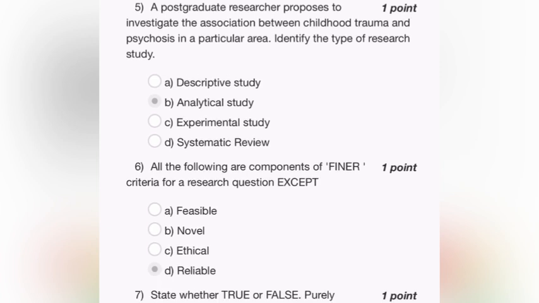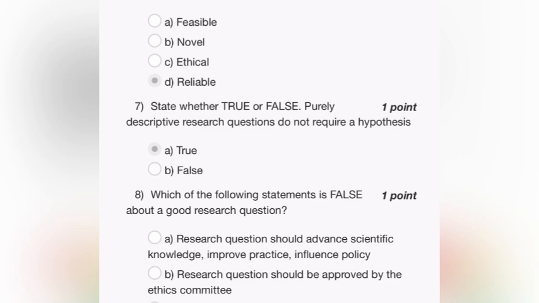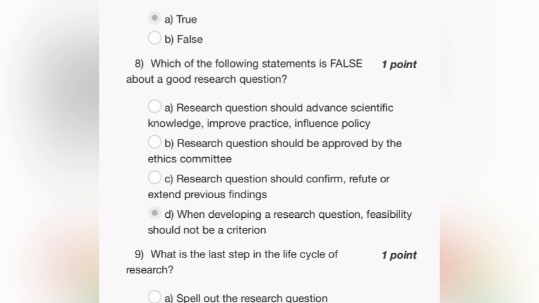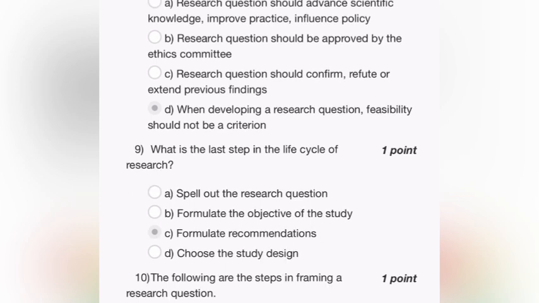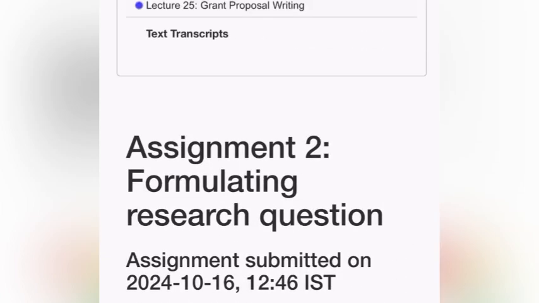And out of the following components of FINER, it's not reliable, it's relevant. State whether true or false: a purely descriptive research question does not require a hypothesis. That's true. Which of the following statements is false about a good research question? When developing a research question, feasibility should not be a criterion. No, feasibility should be a criterion. Which is the last step in the life cycle of research? Is it to formulate the objective of the study? I hope so. That's it. So like this, you need to answer it and submit.